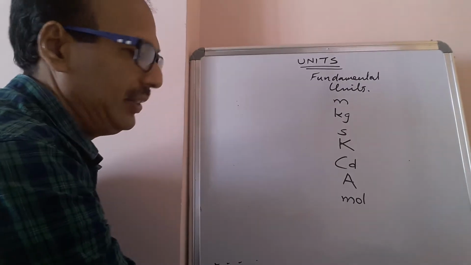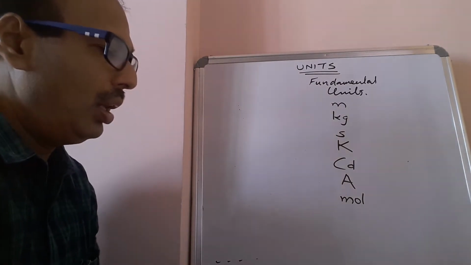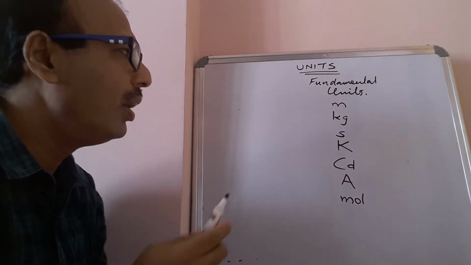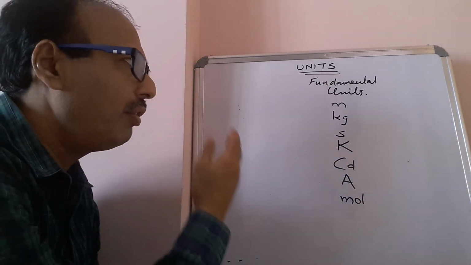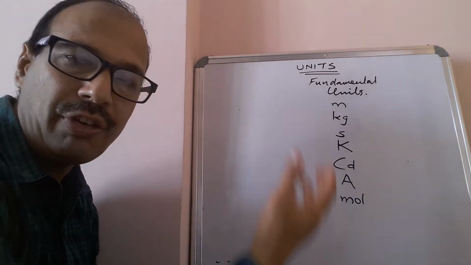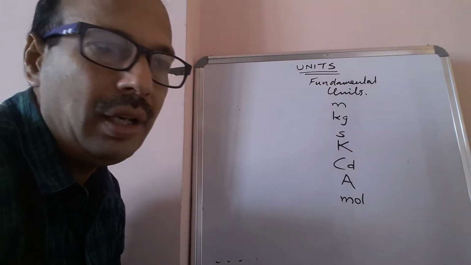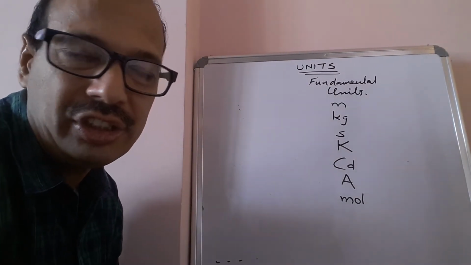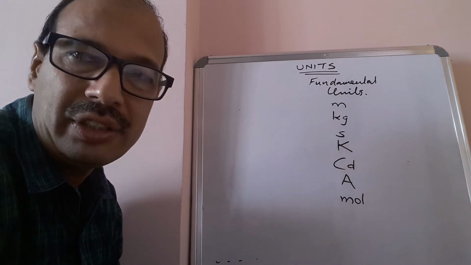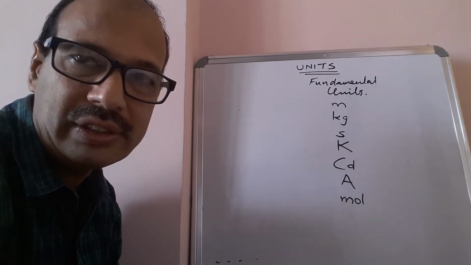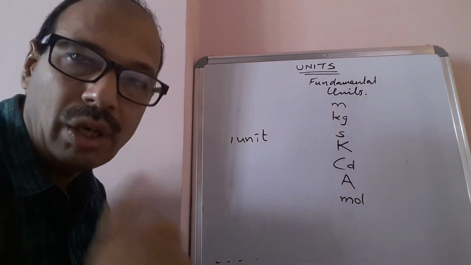Apart from fundamental units and derived units, we sometimes use practical units. For example, electrical energy. Generally in the SI system we use kilowatt hours, and that practical unit, kilowatt hour, is simply known as 1 unit.